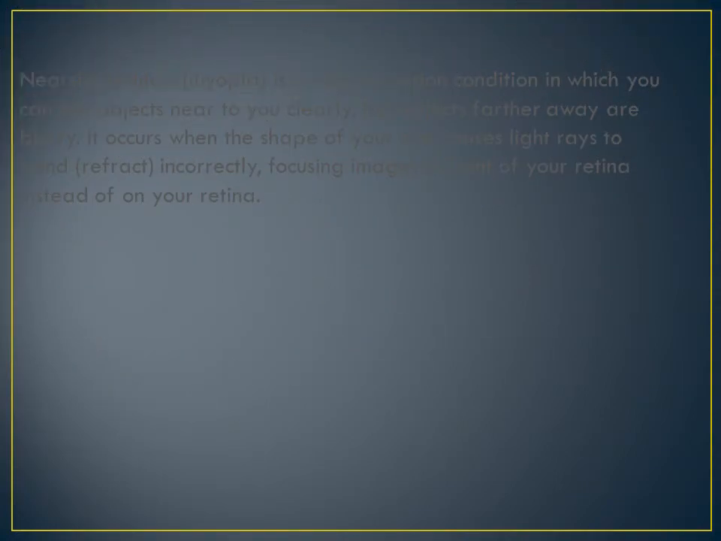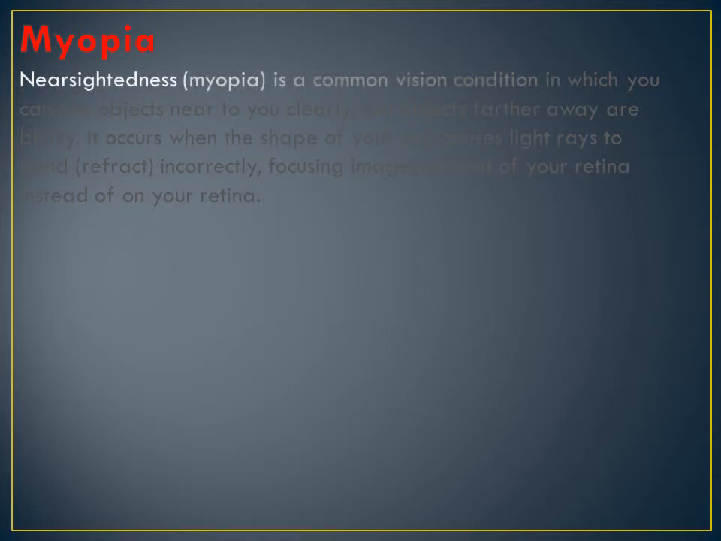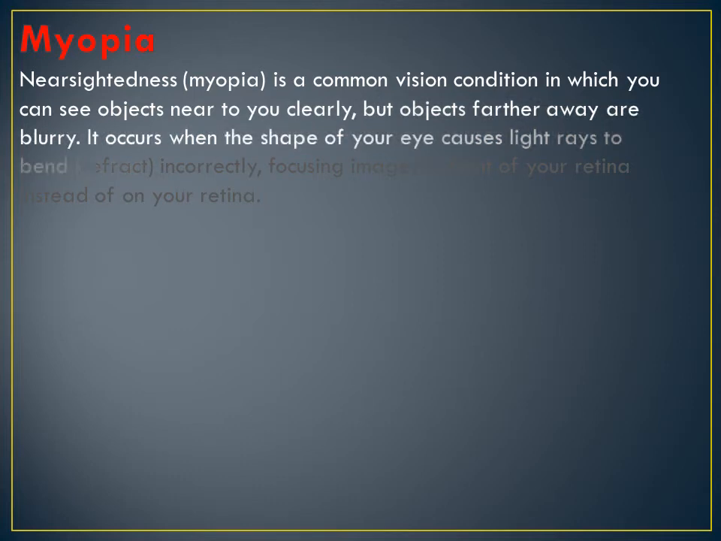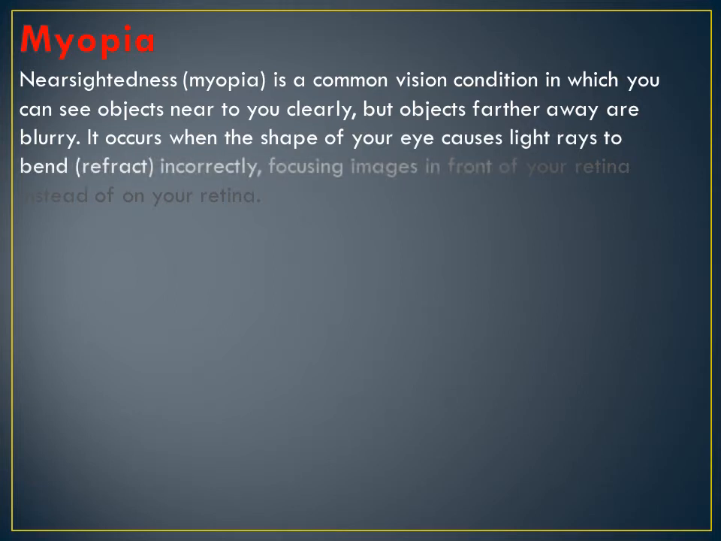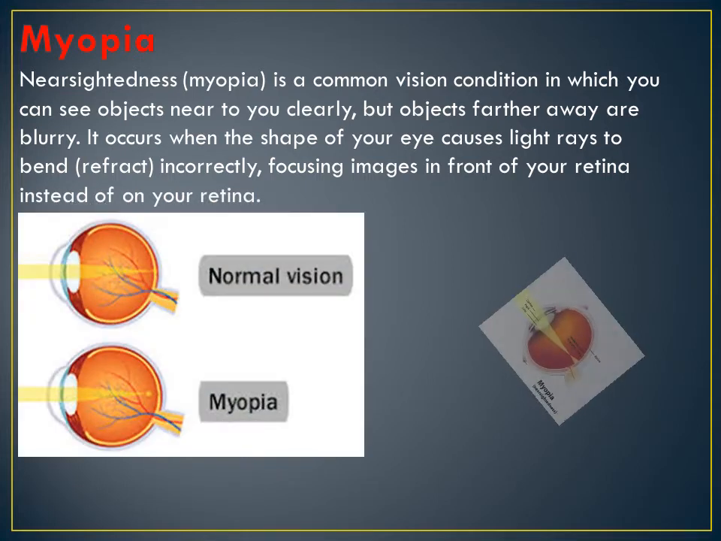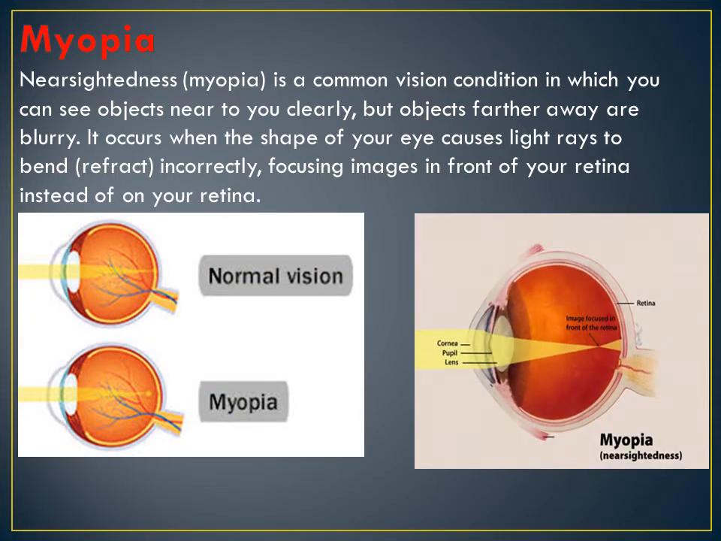Now, what are the eye deficiencies, eye diseases, we'll see. The first one is myopia, nearsightedness. It is a common vision condition in which you can see objects near to you clearly. Just in front of you, which is near, it is very clear, but the objects farther away are blurry. It is shaky. You cannot see it properly. It occurs when the shape of your eye causes light rays to bend, refract incorrectly, focusing images in front of your retina instead of on your retina.